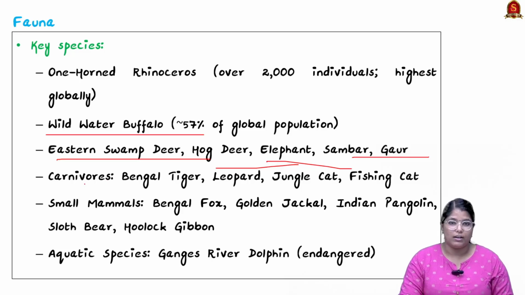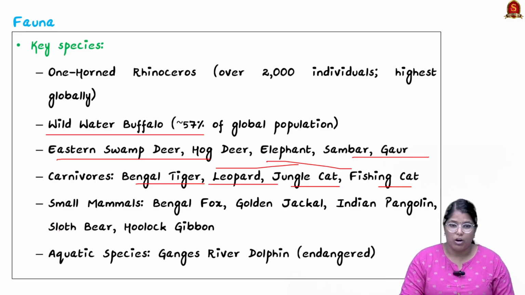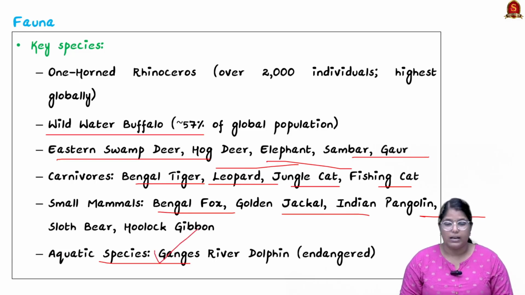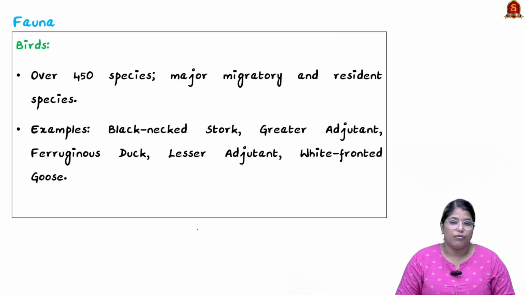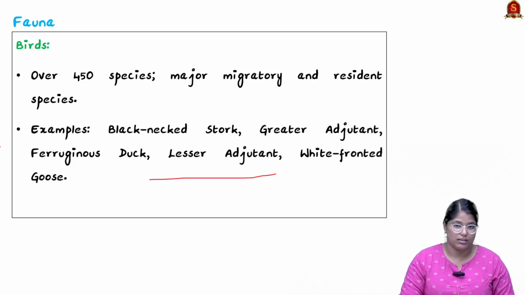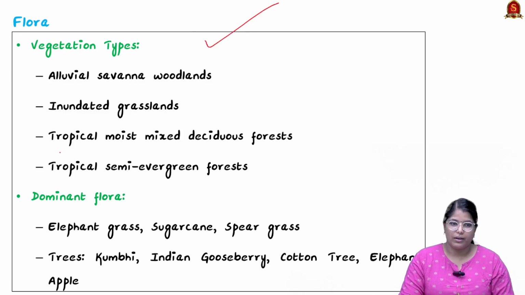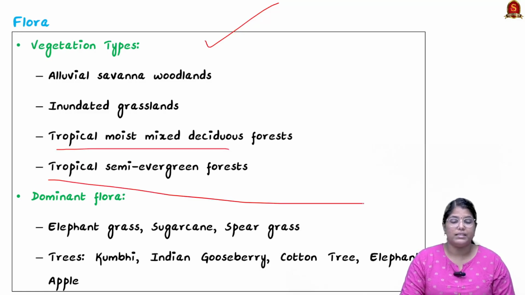Talking about certain carnivores, there is the Bengal tiger, remember that. Then there are leopards, jungle cat, and fishing cats. There are also a lot of small mammals like Bengal fox, golden jackal, Indian pangolin, and so on. Aquatic animals include the Ganges river dolphin, which is an endangered species. Talking about birds, there are 450 or more species. Mostly they are migratory, and certain species are resident. A very good example is the black-necked stork, then the greater adjutant. Here I have mentioned the vegetation type. Remember, it has both tropical moist mixed deciduous forest as well as tropical semi-evergreen forest.